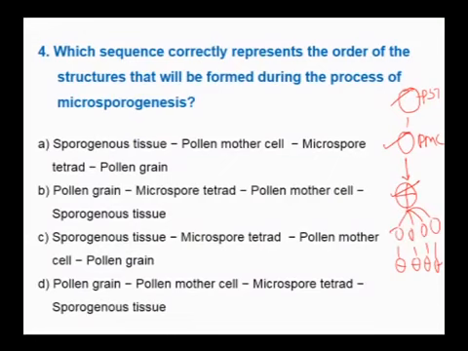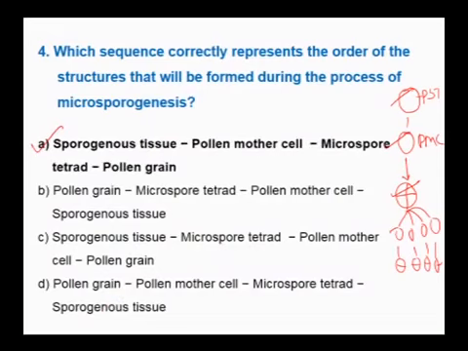Therefore, in the given options, first option: sporogenous tissue, correct, pollen mother cell, pollen tetrad, microspore and pollen grain. So the first option is correct, but the second starts with the pollen grain, wrong. Third one, sporogenous tissue, okay, but microspore tetrad, wrong. Fourth option, pollen grain, wrong. Therefore, the correct answer is the first one.